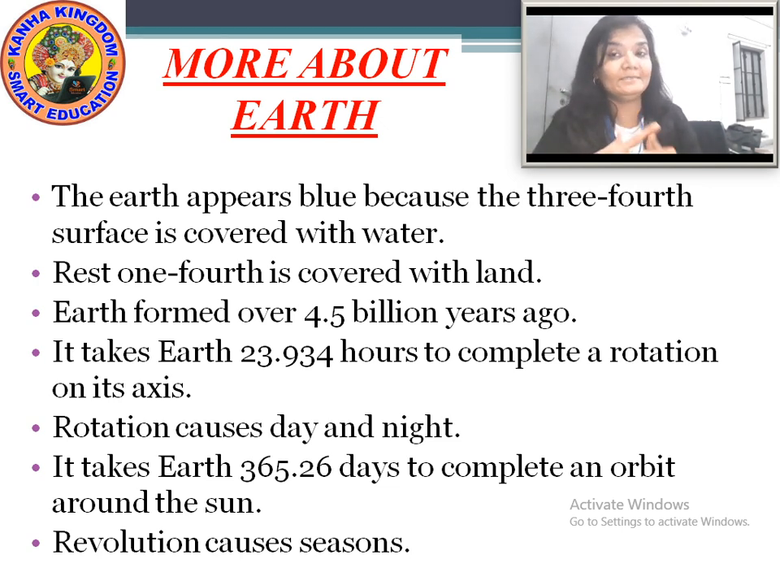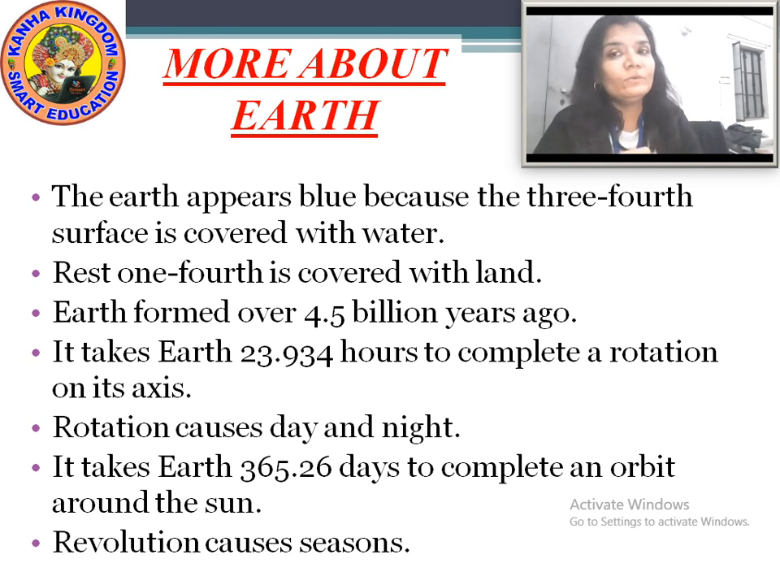Now talking about the seasons, we get different seasons throughout the year. How does this happen? You must have seen the seasons, right? There are 4 seasons in the whole year. Now, how are these seasons caused? These are caused by the revolution of the earth. The earth revolves around the sun on a fixed path that is called the orbit, and this revolution causes seasons.